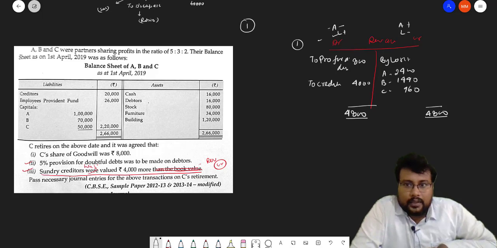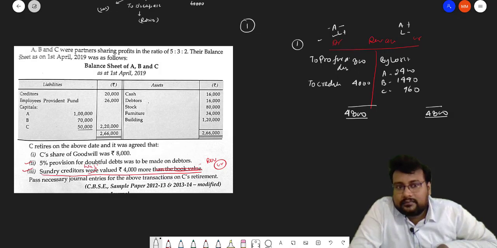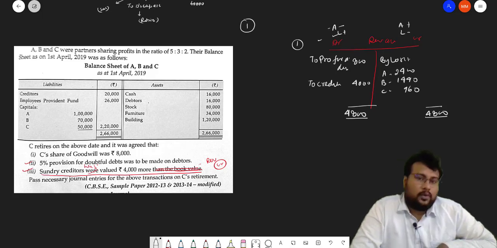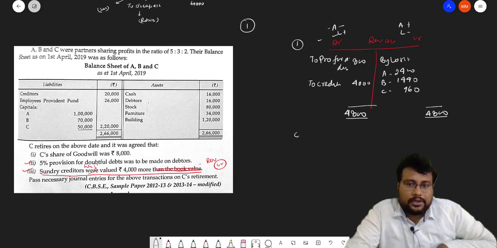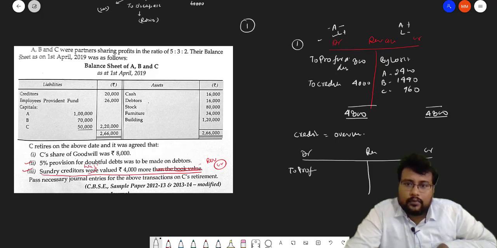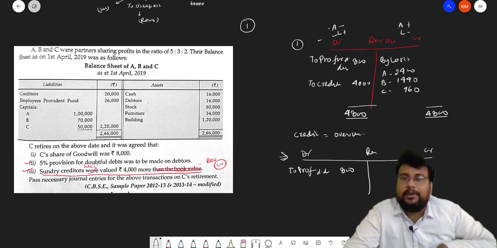But the line which is printed does not match with this solution. Achha, what line was printed? Sundry creditors were valued 4,000 more than the book value. It means your creditor is overvalued. And when anything is overvalued, bacha, what treatment should be in the revaluation? To provision for doubtful debts 800. I am just telling this possible situation, which will be when we do not rectify this particular line.